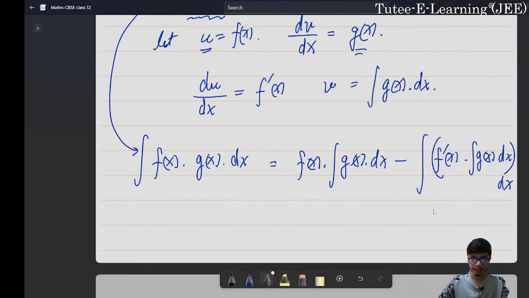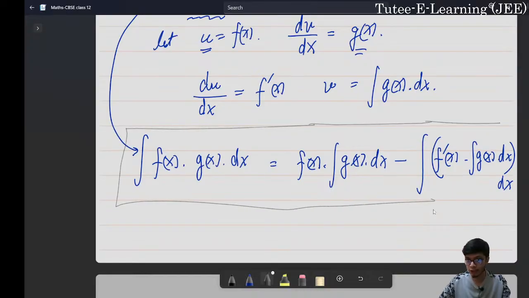So this is what we call the general method of integration by parts. I know it might sound a bit complicated, but just keep this particular formula in your mind and you will be good to go with solving questions. Just try to write it down once so that you at least remember this form, right?